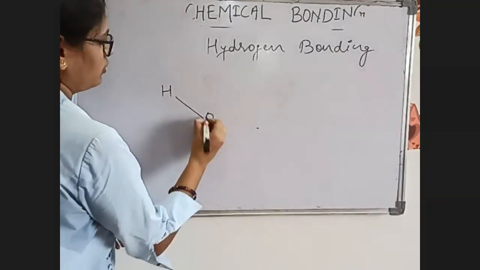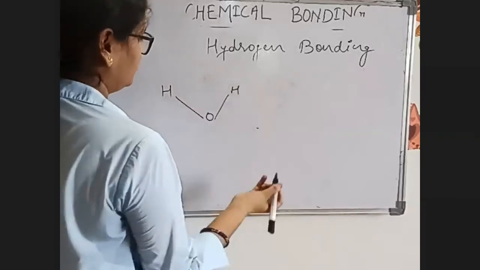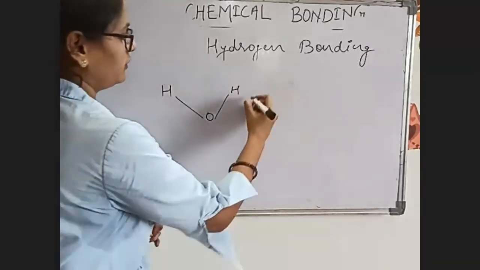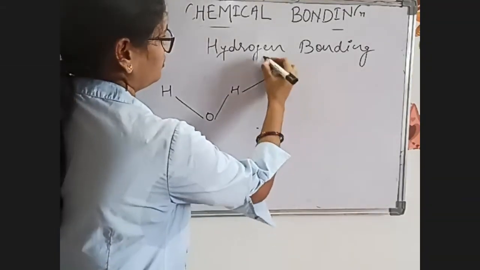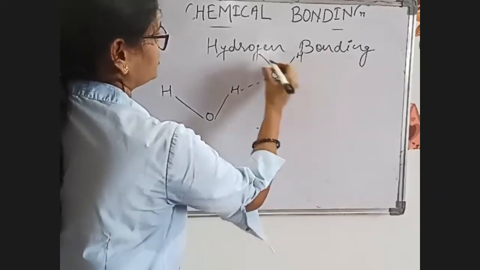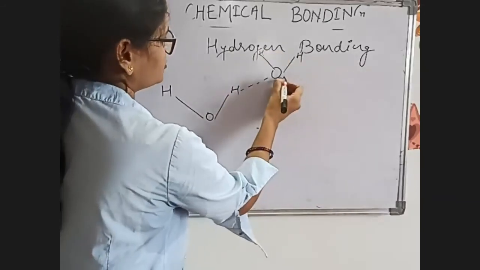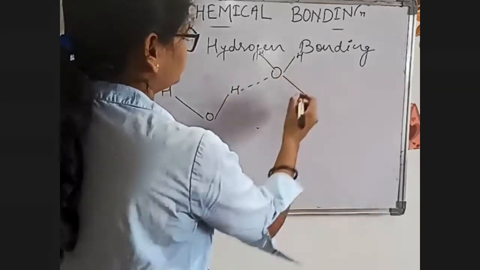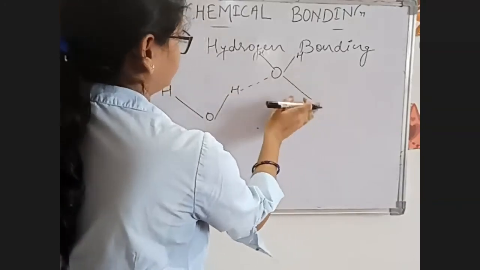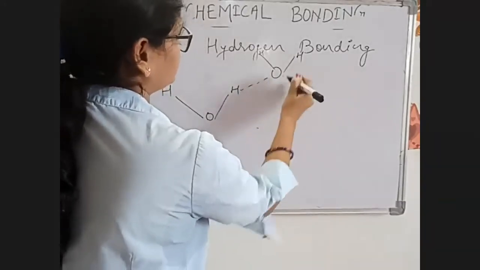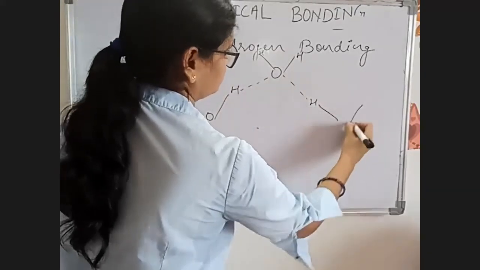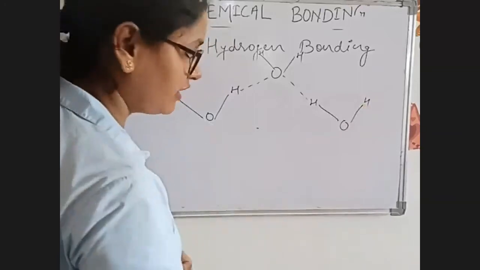H, O, H. Then again, it will be H, O, H, and then again like this.